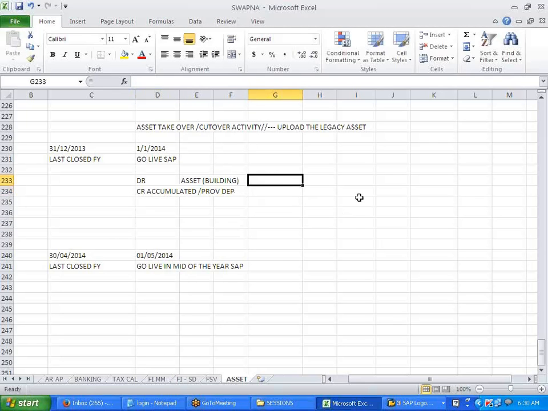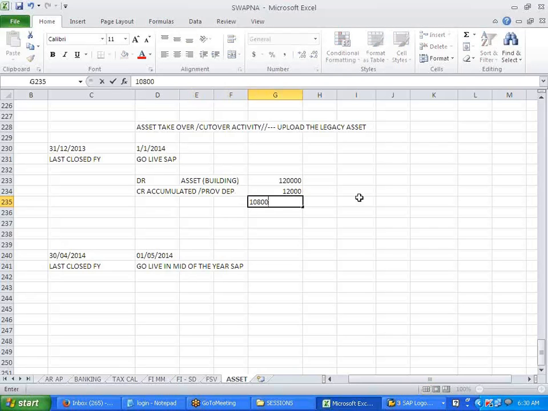Suppose this is 120,000. Last year's depreciation was 12,000, as per our 10%, and we need to carry that forward. Now this debit and credit is there, so there is an imbalance: 120,000 and 12,000. 120,000 minus 12,000 is 108,000.